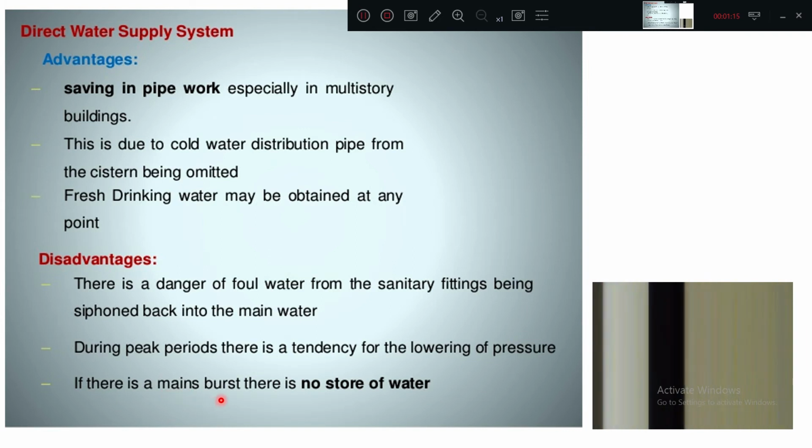If there is a mains burst, there is no storage of water. Means if the main pipe that is supplied from the corporation or local authority is under breakdown, there is no water available for the customers to use, as it is a direct water supply system.